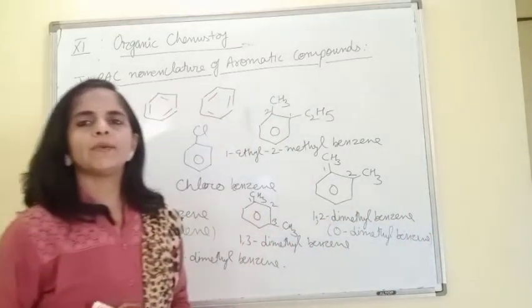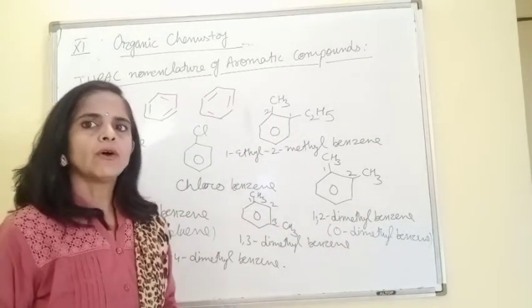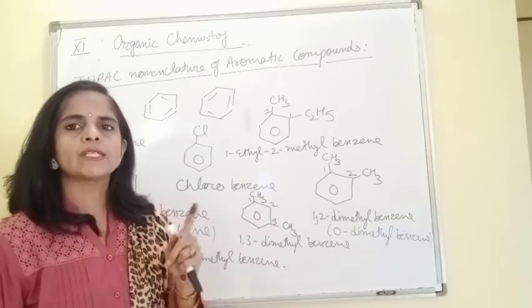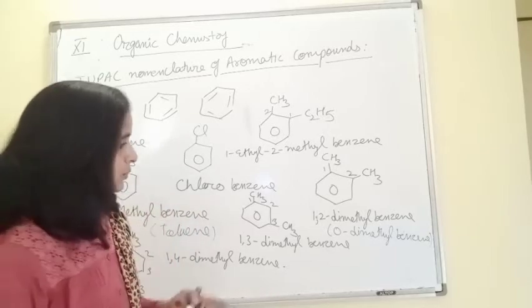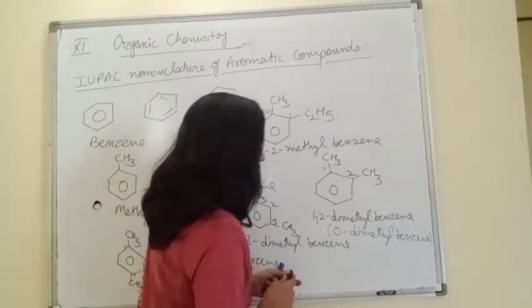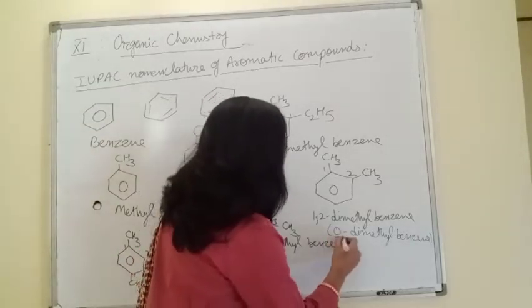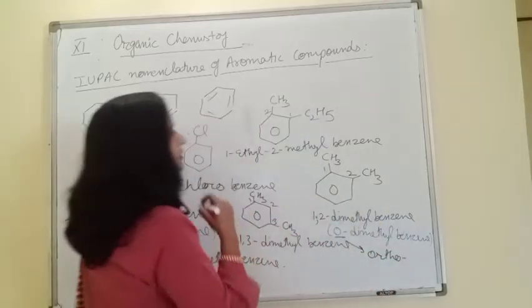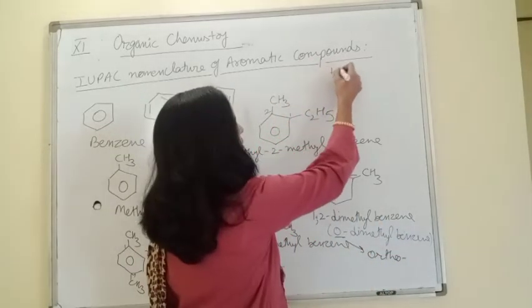Rest of the name remains same. Only at the place of first and second in common names we use the position as ortho. So this O stands for ortho.